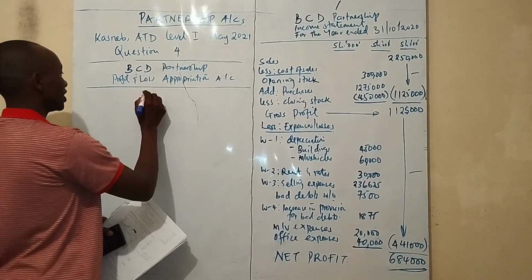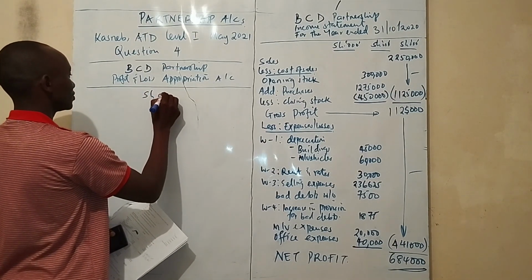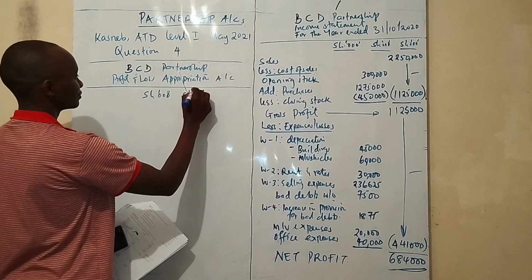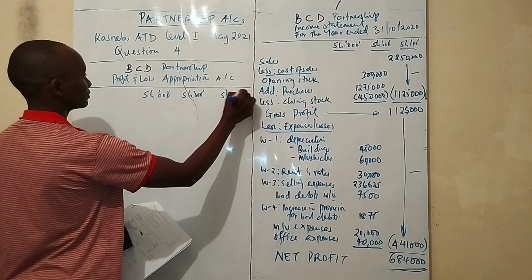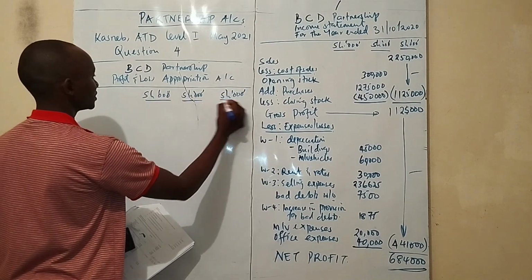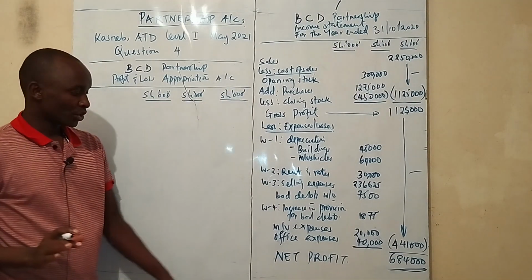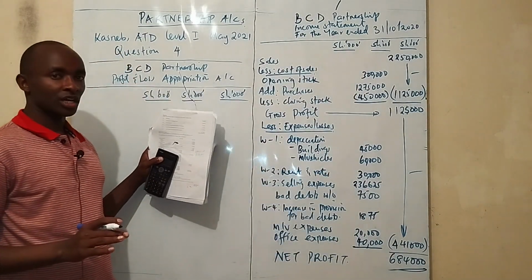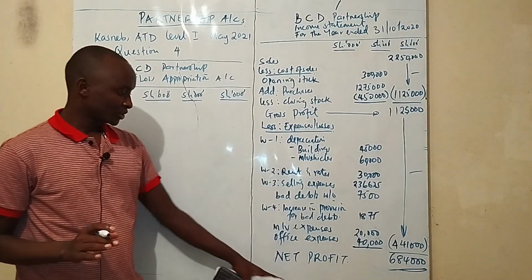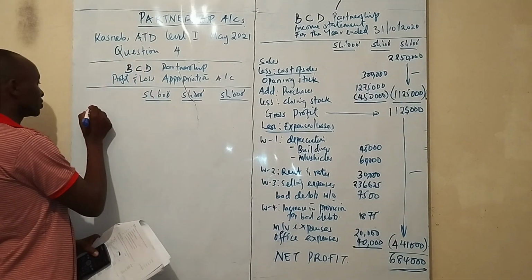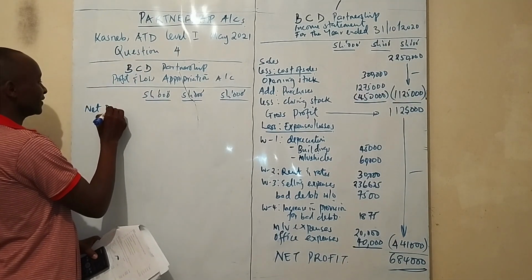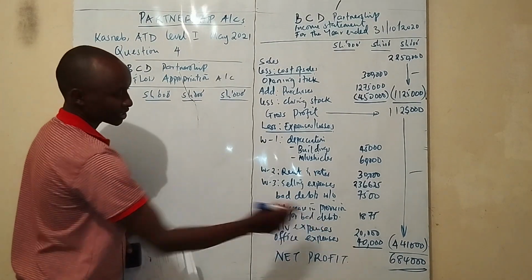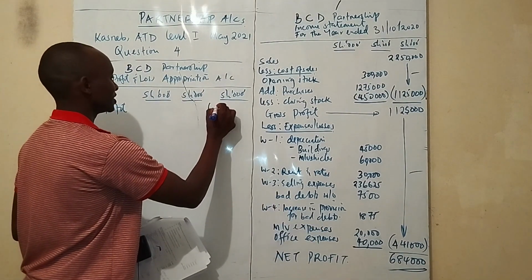So still you'll have our 3 currency signs, all in thousands. And then I told you where the income statement stops, that is where the appropriation account picks up from. So it stopped at the net profit. So you're going to write our net profit here, which is 684,000. You write it in this column.